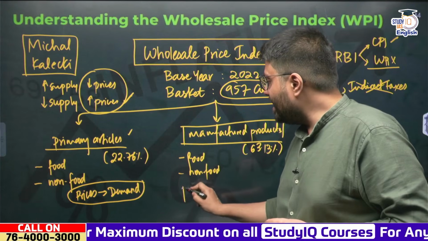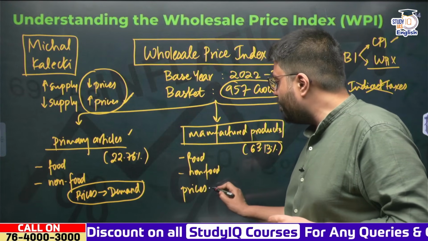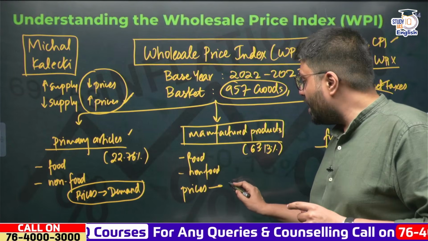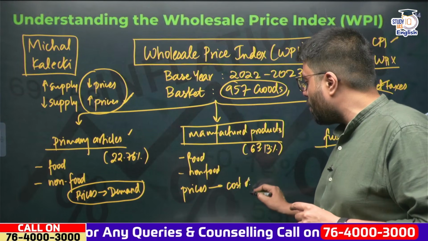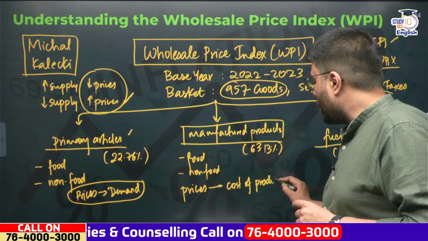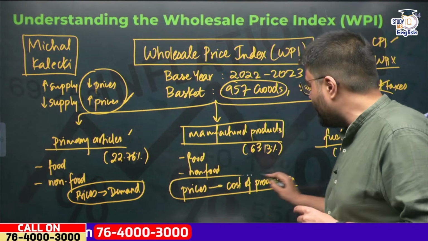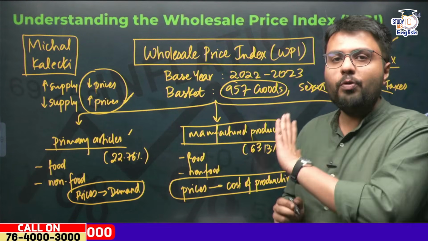Now, Michael Kalecki also had an opinion on how prices of manufactured products are determined. Here, Michael Kalecki said that the prices of manufactured products are not subjected to just demand. Rather, they are determined by production prices or cost of production. So why did Michael Kalecki say this? We need to understand this.